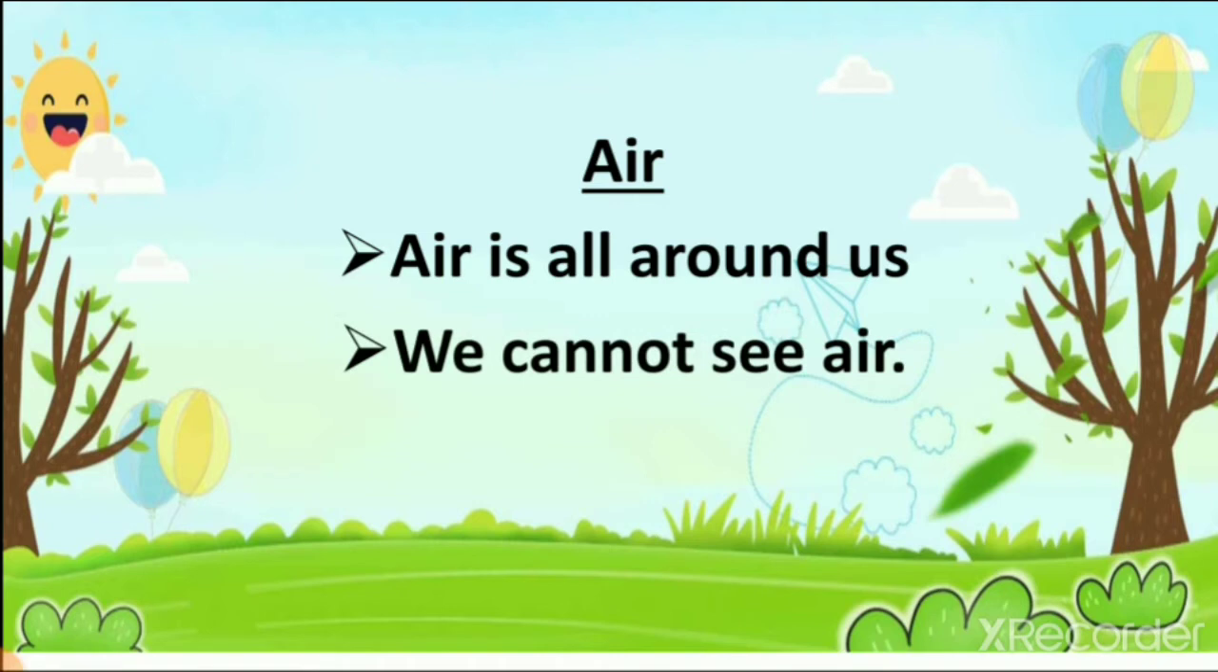So here you can see we cannot see air. If you are breathing, or if trees are moving, you cannot see air, but you know that there is air. That's why trees are moving, right? So we cannot see air, but we can feel that there is air. I give you an example: if you switch on your fan in your house, when the fan is on, you feel air. Can you see air? No.